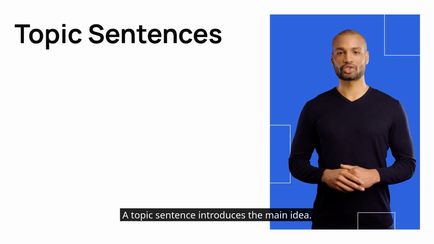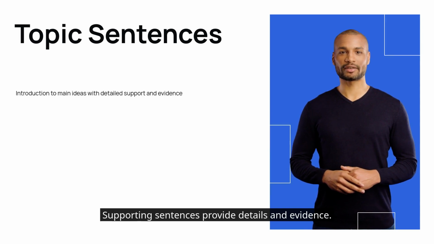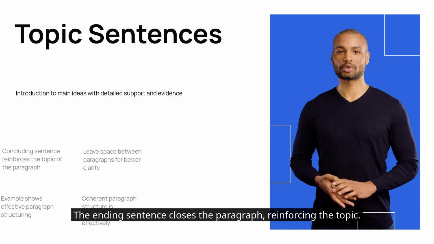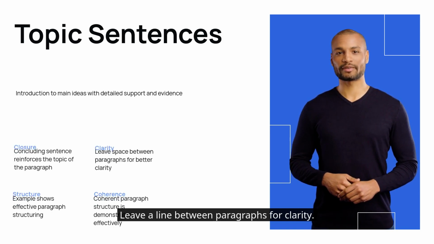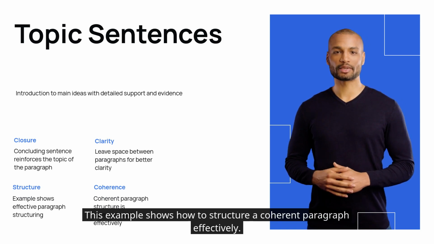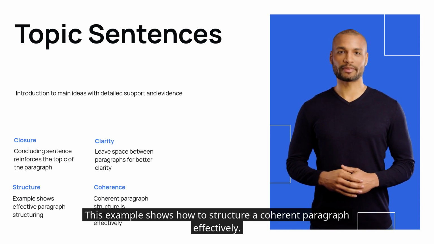A topic sentence introduces the main idea. Supporting sentences provide details and evidence. The ending sentence closes the paragraph, reinforcing the topic. Leave a line between paragraphs for clarity. This example shows how to structure a coherent paragraph effectively.